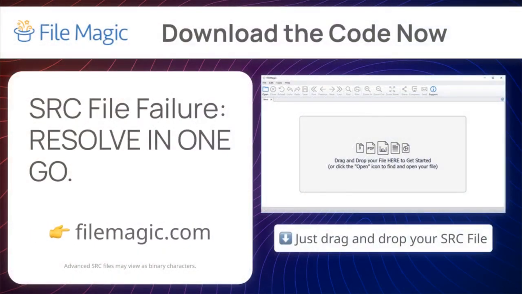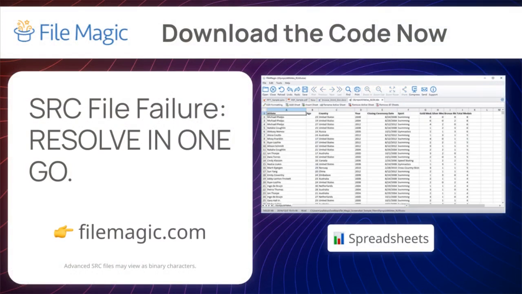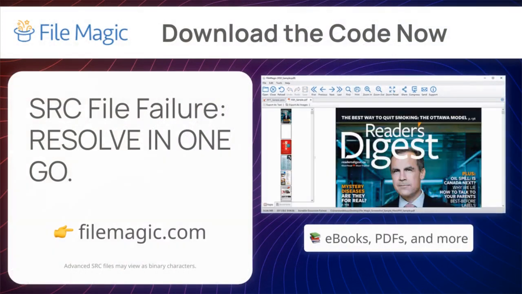Consider this the ace up my sleeve. There is a powerful technical workaround that I reserve for the toughest SRC cases. We'll cover the easier fixes first.